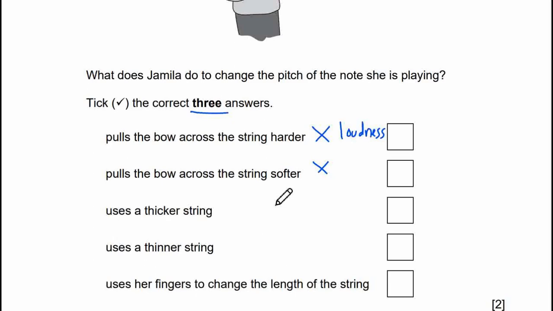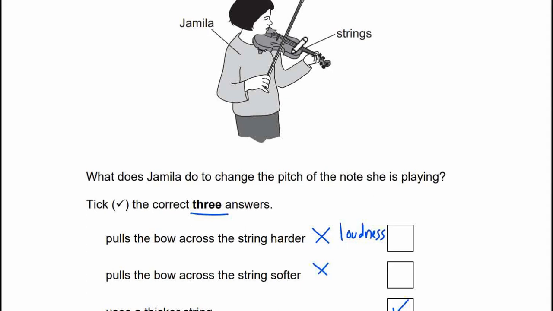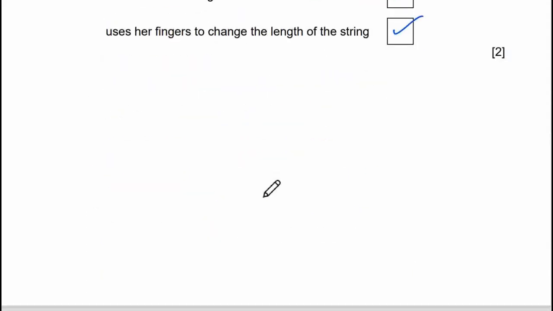Use a thicker string, yes. Thicker string will make lower notes, lower pitch. Thinner string will make higher pitch. Use a finger to change the length of the string, yes. The length of the string will affect the pitch of the note because it affects the part of the string that's vibrating. This will be our answer.